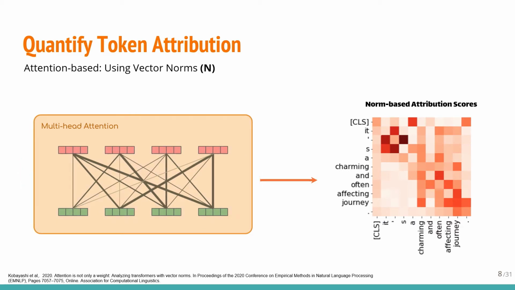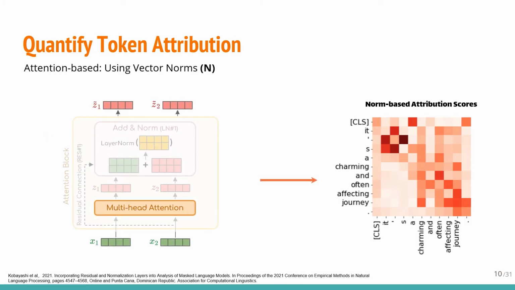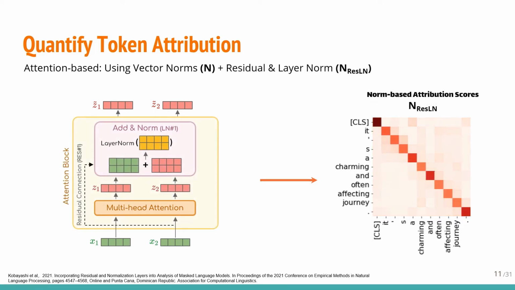Even though using vector norms seems promising, the multi-head attention component is only a part of the whole. It is just one component of the attention block. In a consecutive paper, the residual connection and the layer normalization after the multi-head attention are also incorporated into the analysis. Moreover, the diagonal of the attribution matrix in this method interestingly demonstrates that the model tends to preserve each token by attending to itself more than mixing it with other tokens.